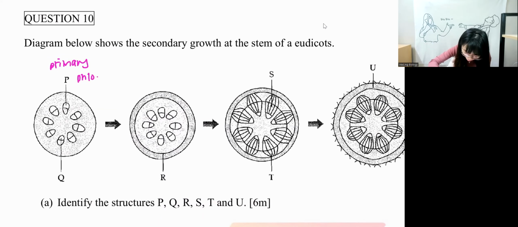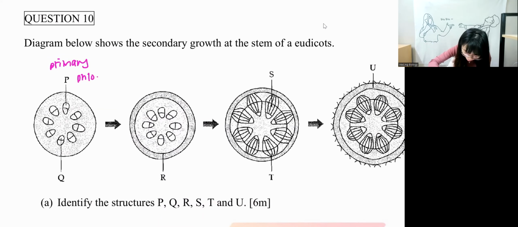And then R, the inner one. This is not epidermis yet, okay? R is actually the cork cambium, C-O-R-K cambium, because only the outermost layer should be the epidermis. So R is the cork cambium. And then T and S. What is T and S, guys? They are from the cambium ring, right? So they are secondary xylem and secondary phloem, correct?